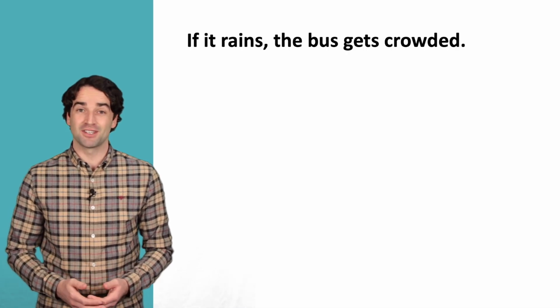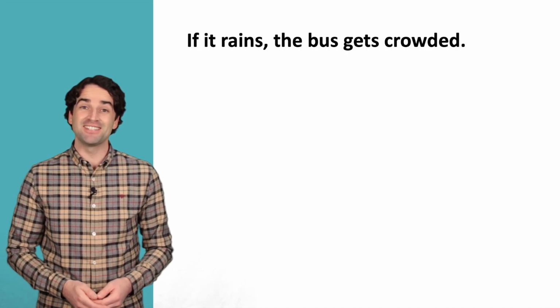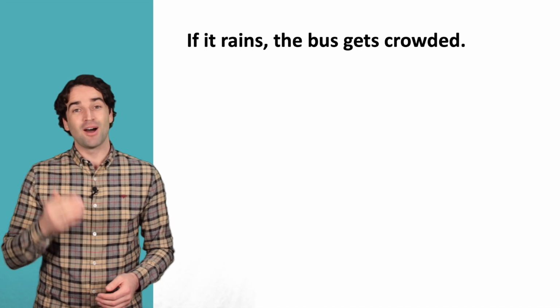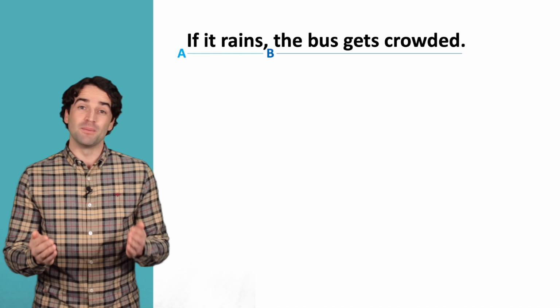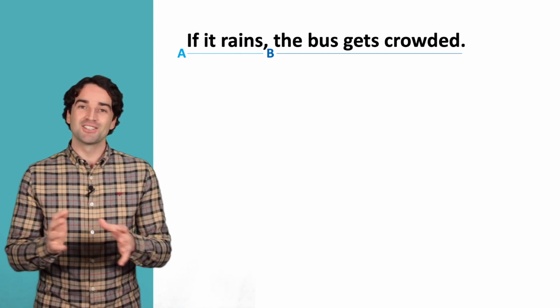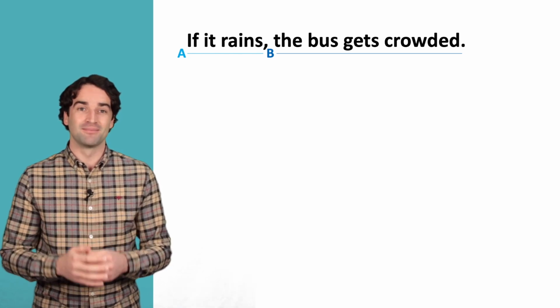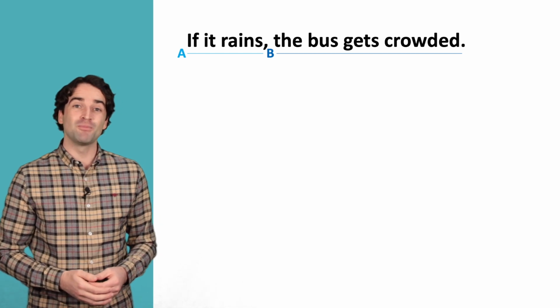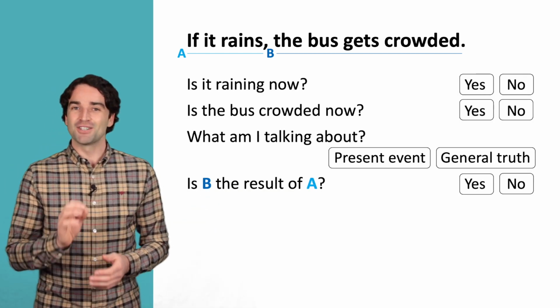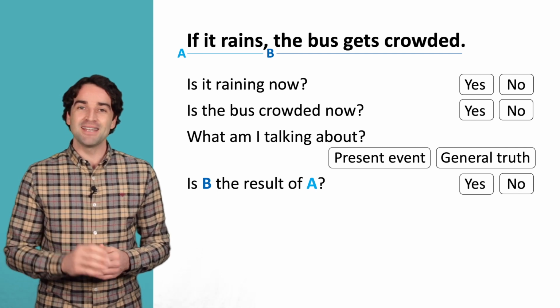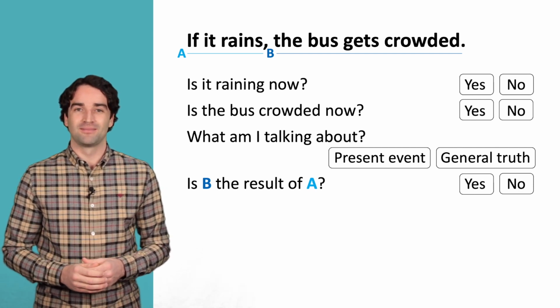We're going to look at the meaning of this sentence first. As you can see, this sentence has two parts. Part A, if it rains, and part B, the bus gets crowded. So what does this sentence mean? Well, let's find out by answering these 4 questions together. So first tell me, is it raining now?